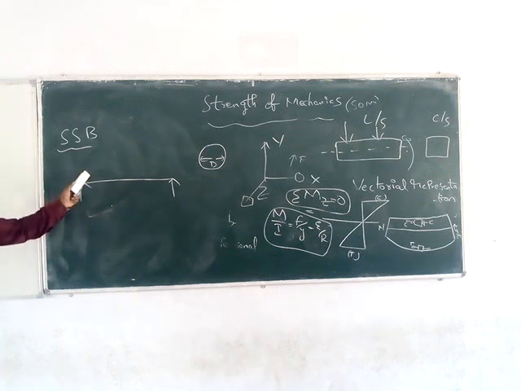Simply supported beam. Cantilever beam. Cantilever beam means fixed at one end, free at the other end. Simply supported beam means what? At one end, what will be the support? At the other end, what will be the support?